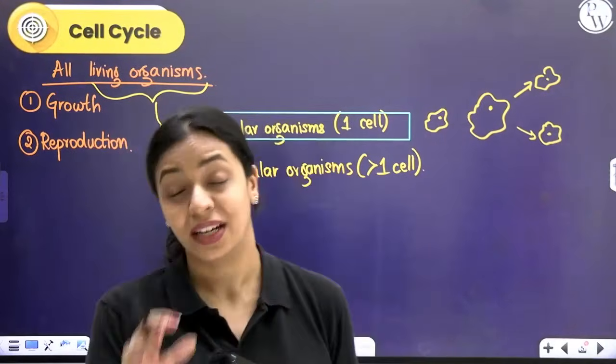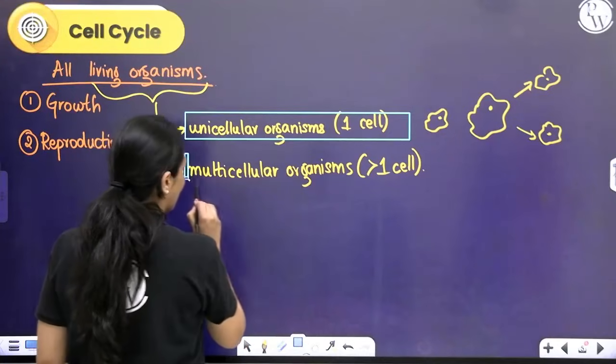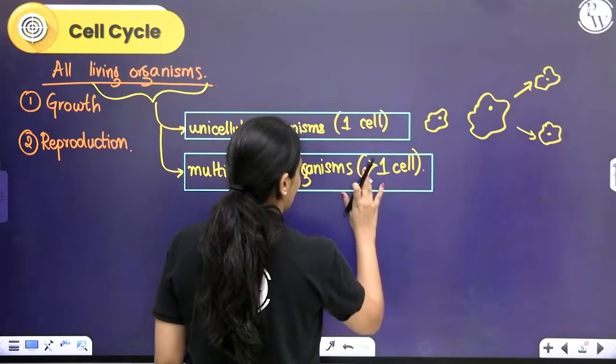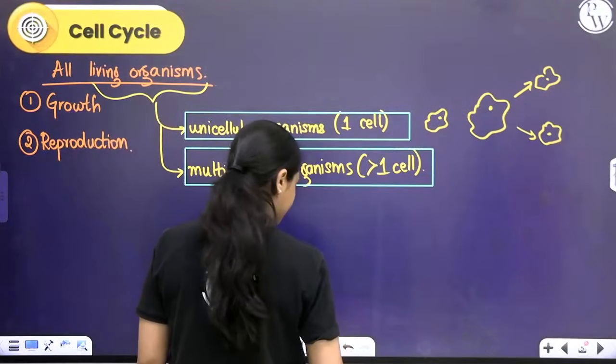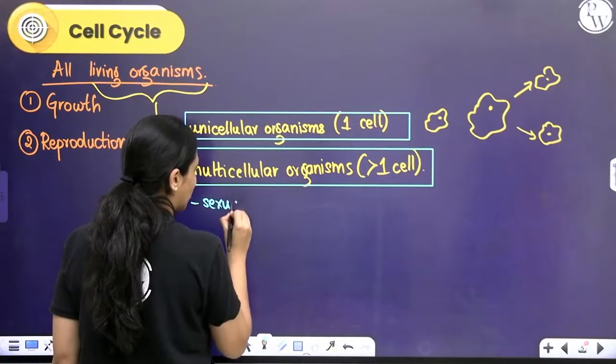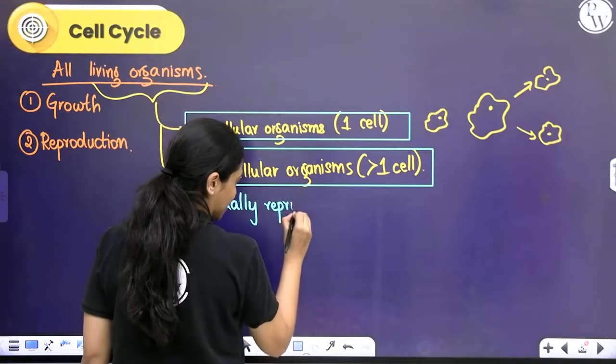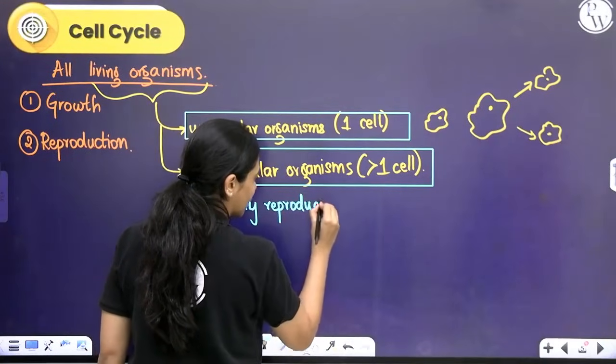Now, when it comes to multicellular organisms, especially when you consider sexually reproducing multicellular organisms like us and many organisms, if they are sexually reproducing, how do they form?